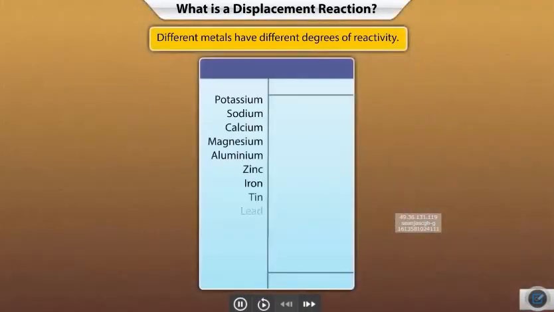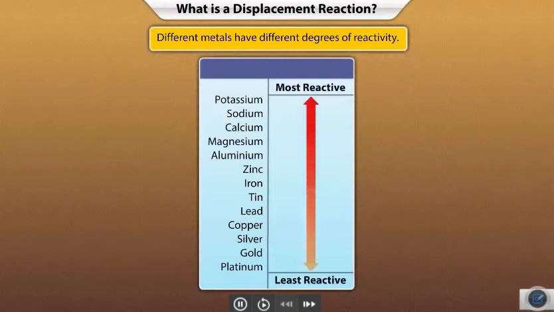Different metals have different degrees of reactivity. The reactivity series of metals acts as a tool to predict how these elements would react and what products would be formed in some chemical reactions.